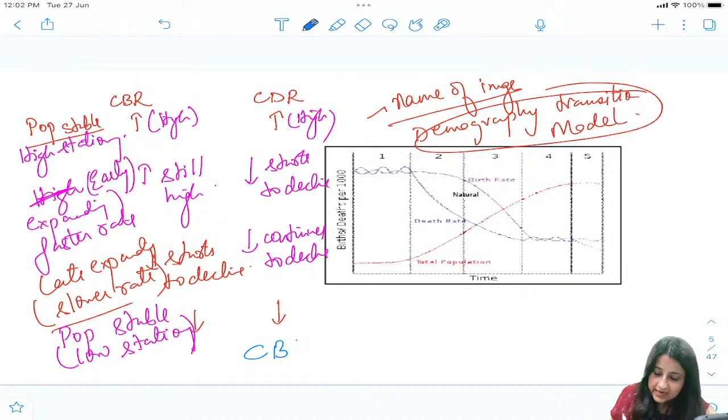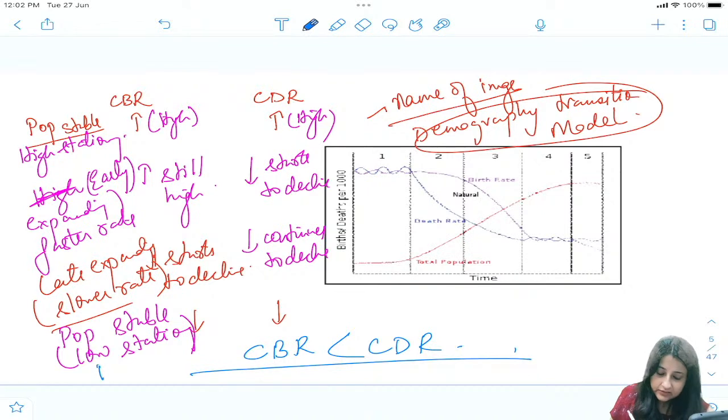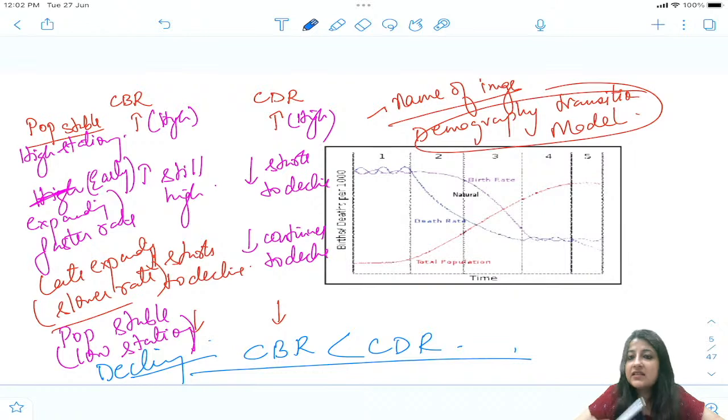CBR will become less than CDR, and this is known as declining phase. Is it clear? CBR will become less than CDR, and this stage is known as declining phase. Got it, everyone? Birth rate is less than death rate, so this is known as declining phase.